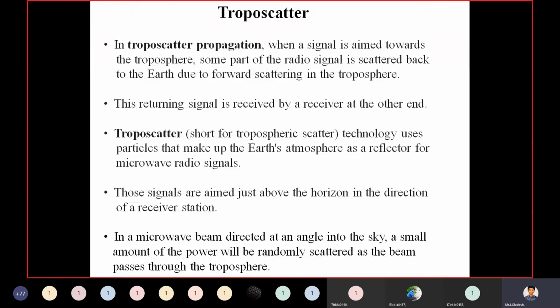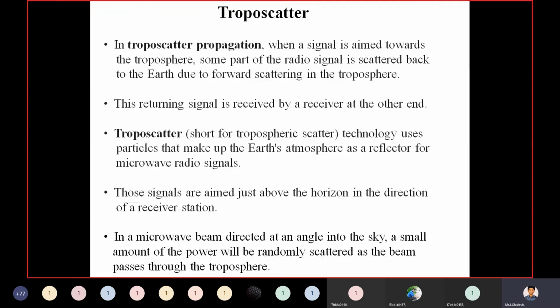This troposcatter technology uses particles that make up the Earth's atmosphere as a reflector for microwave radio signals. Those signals are aimed just above the horizon in the direction of the receiver station.